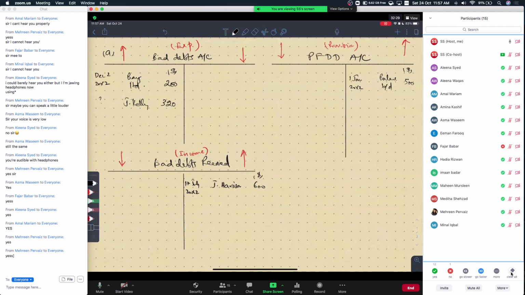All right. Very good. Did Fajr not understand? Fajr, this part, do you agree with this entry here? John Kelly, debit side, 320.